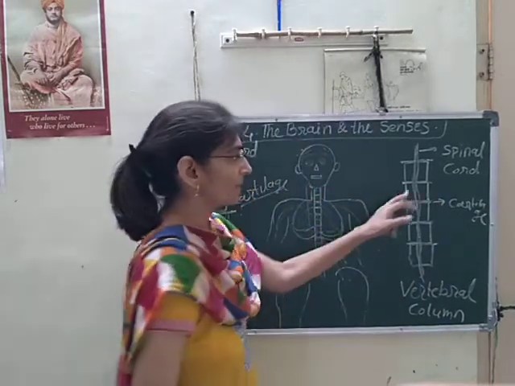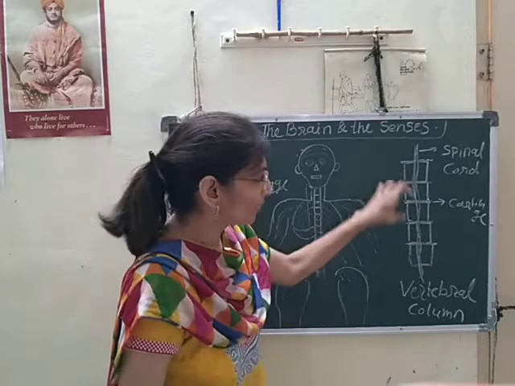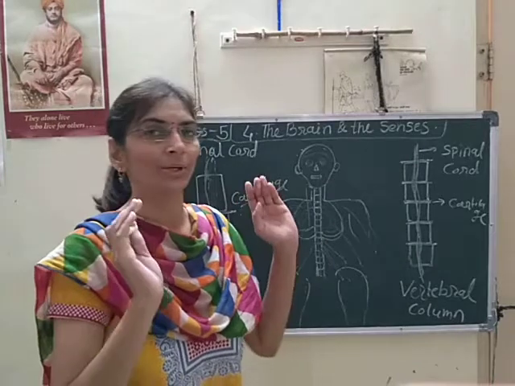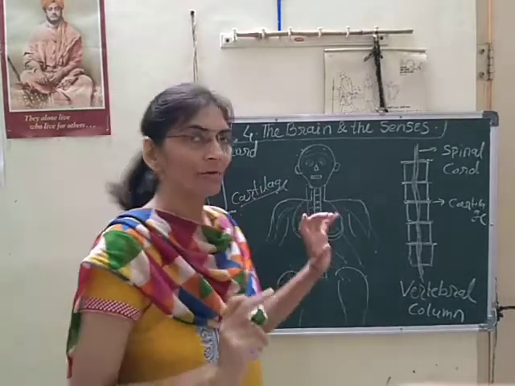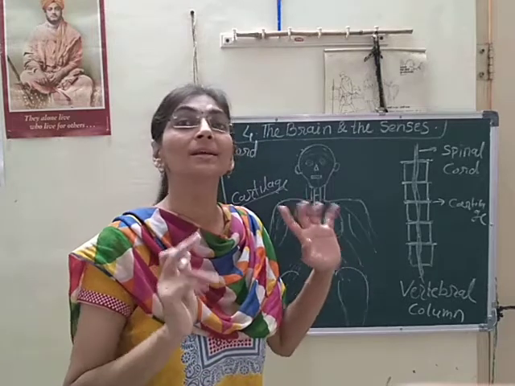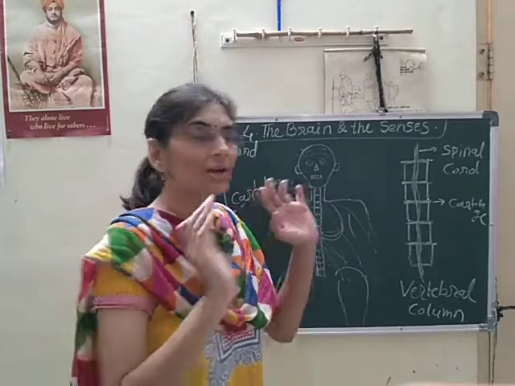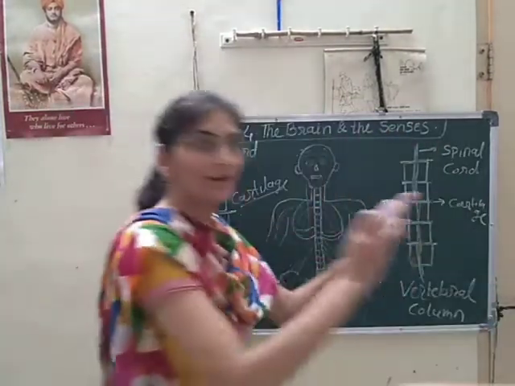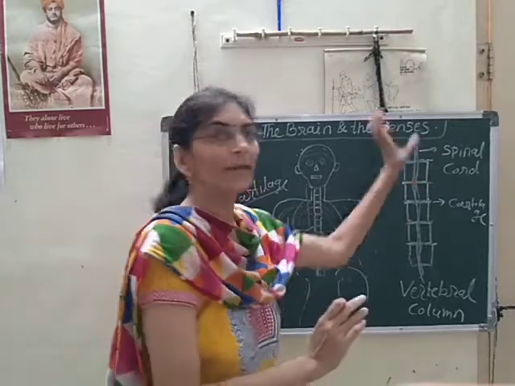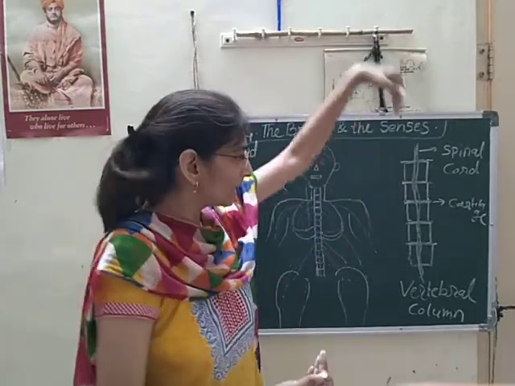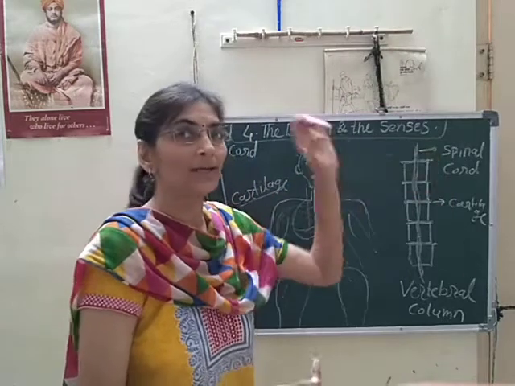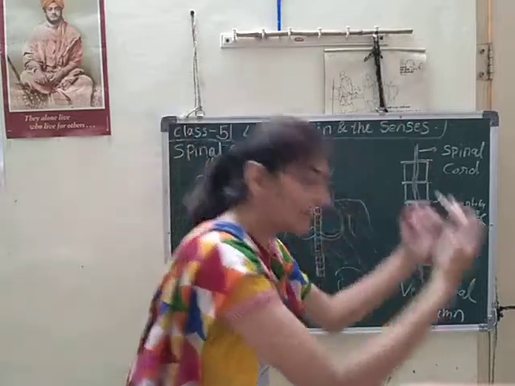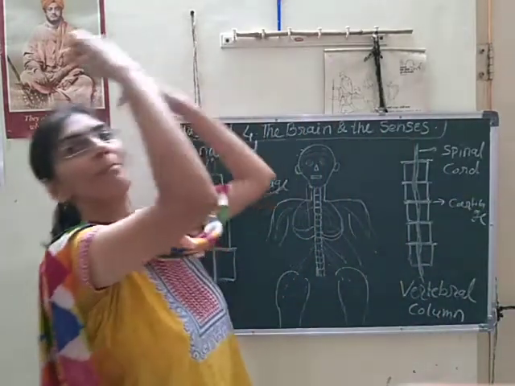It is present at every joint of the bones of the vertebral column, and it is made up of rubbery tissue. Why is it made up of rubbery tissue? As rubbery tissues are flexible in nature, we can bend our back. If it were completely stiff or straight, it would be hard, and we would not be able to bend our back.